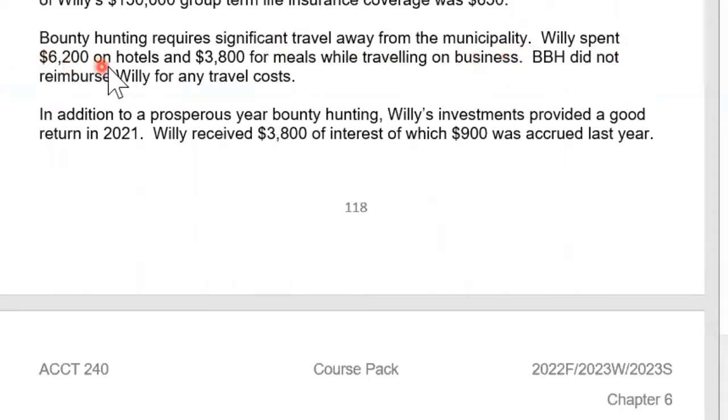Bounty hunting requires significant travel away from the municipality. Willie spent $6,200 on hotels and $3,800 for meals while traveling in business. BBH did not reimburse Willie for any travel costs. Okay, meaning he can probably deduct some of these.